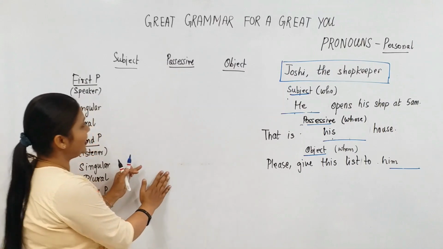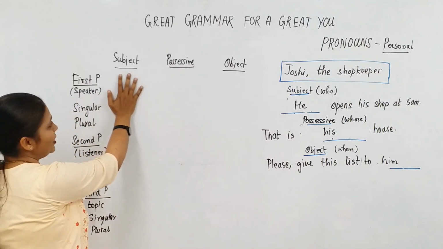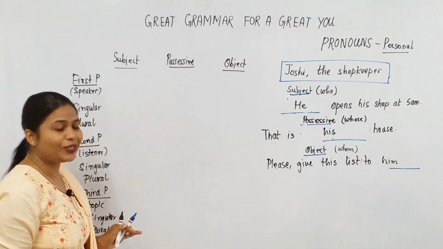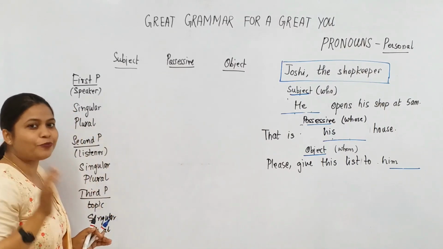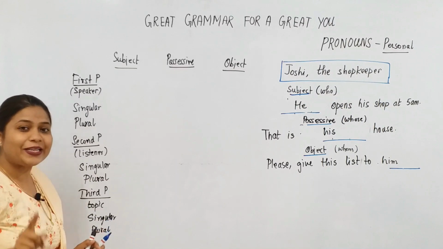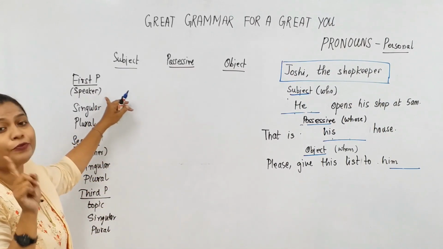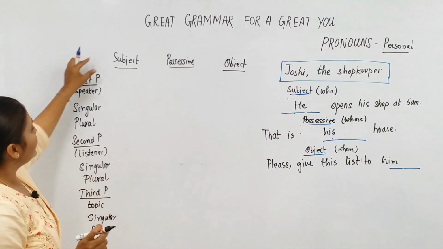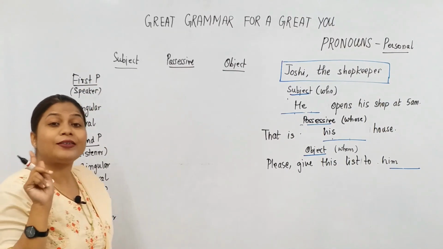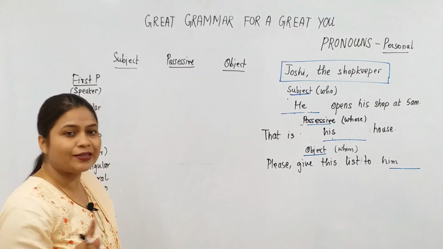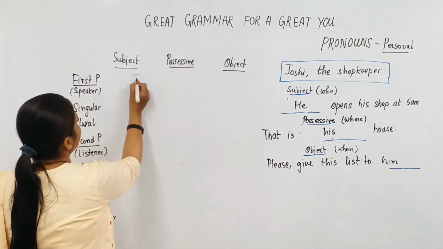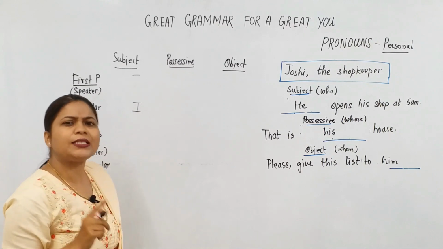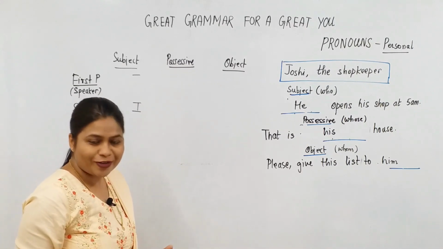So over to this side, I have written subject, possessive, object. I'm going to fill up this chart for you and I'm going to write the correct pronoun that we use and the correct pronoun that you use when it's the first person, the speaker. So let's see how we go ahead. When the pronoun is the subject and the speaker, it is, okay, the singular comes here, so it is an I. When there are speakers, few of us are speaking.